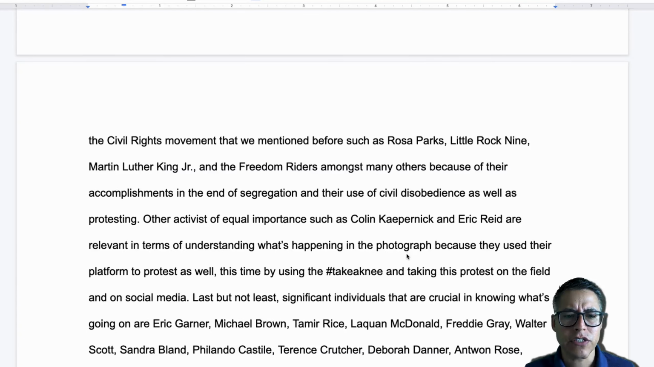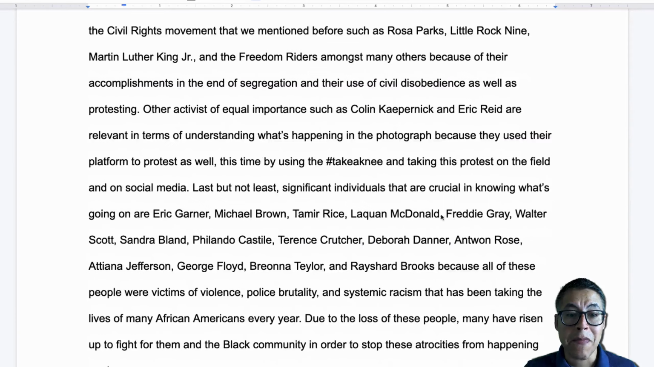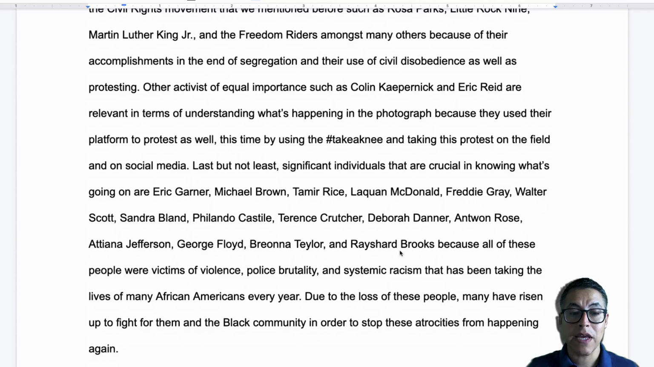Right? So this student talks about them, and then she talks about specifically Colin Kaepernick, Eric Reed, and then she mentions individuals that were in lesson 2 of Black Lives Matter unit. So people that were on the table, Eric Garner, Michael Brown, etc. And she talks about them in the theme of police brutality and systemic racism. And so that's why she feels like you need to know about these people in order to understand this photo.